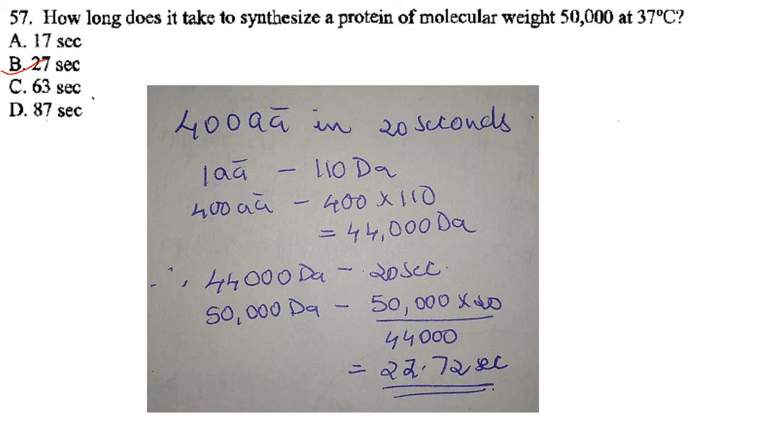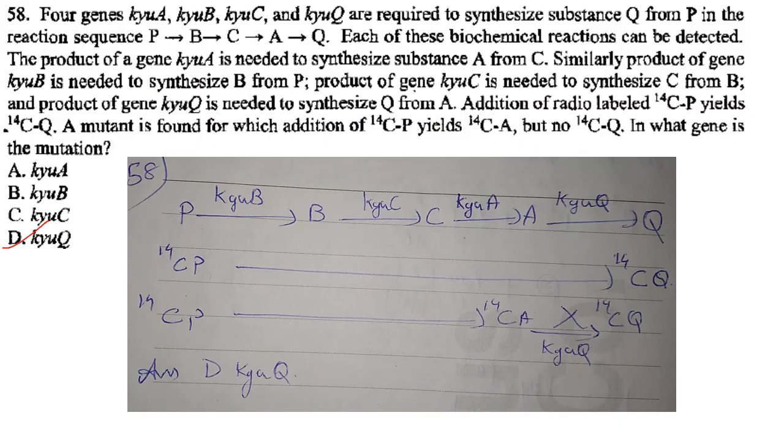Now don't worry if you didn't get the exact answer, because 400 amino acids in 20 seconds can vary. That number can vary. From the book I referred to, it is 400 amino acids in 20 seconds. It can even be 500 amino acids in 20 seconds. Okay, now next one.